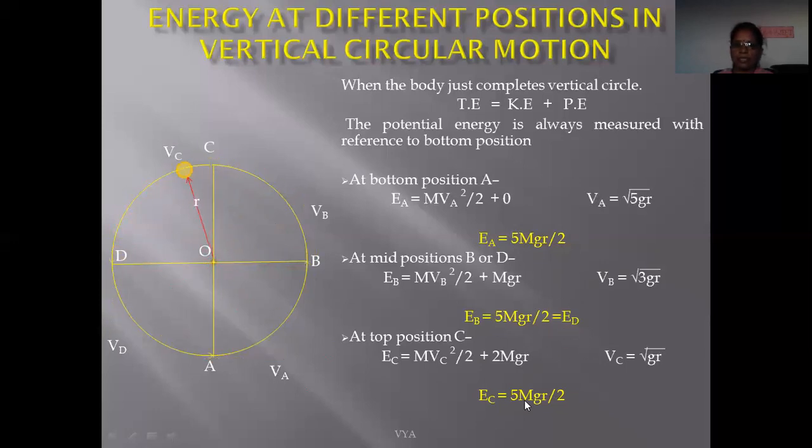From these three equations, we conclude that the total energy along this vertical circular path at any point always remains constant. The kinetic energy and potential energy are different at different positions, but the total energy of this particle performing vertical circular motion is always constant.